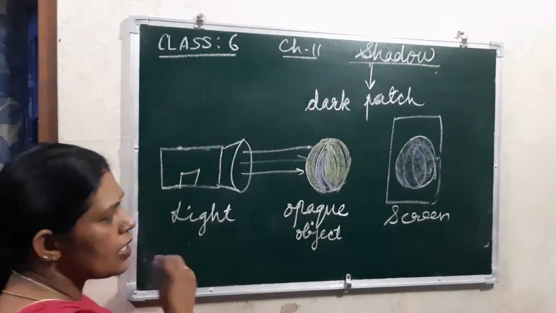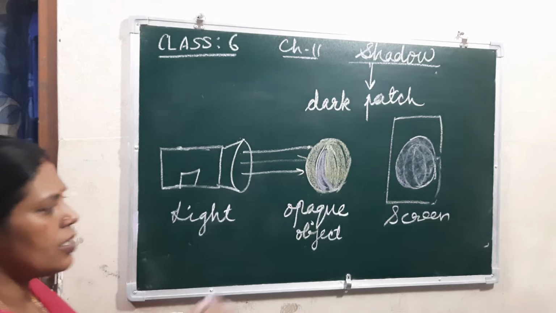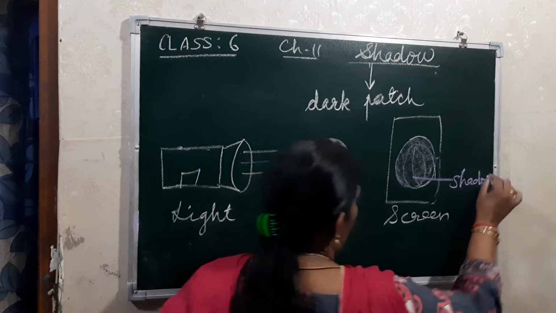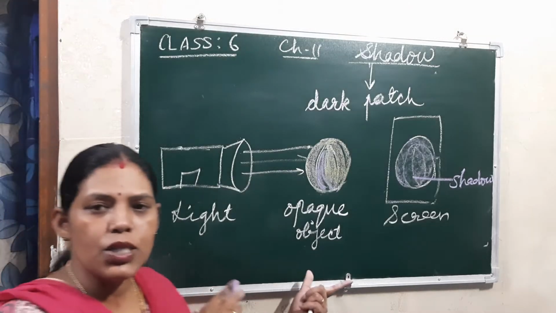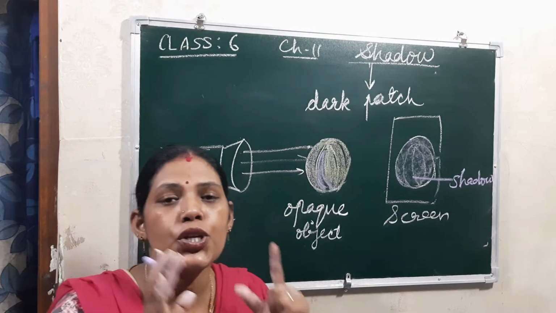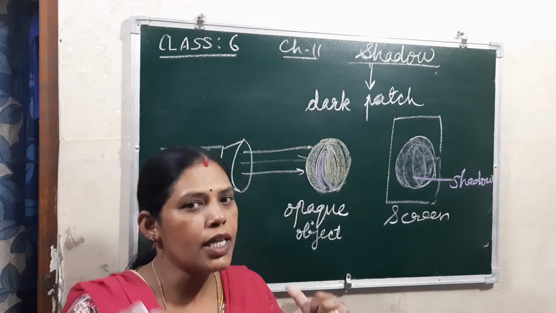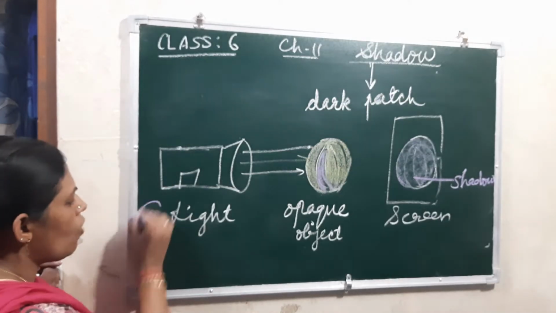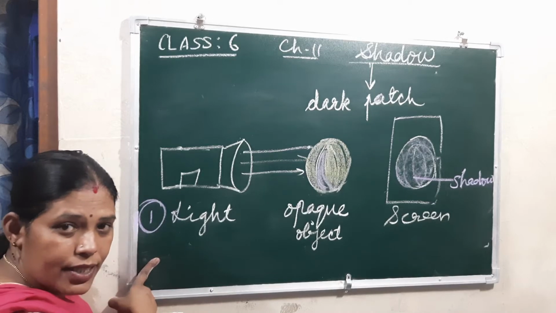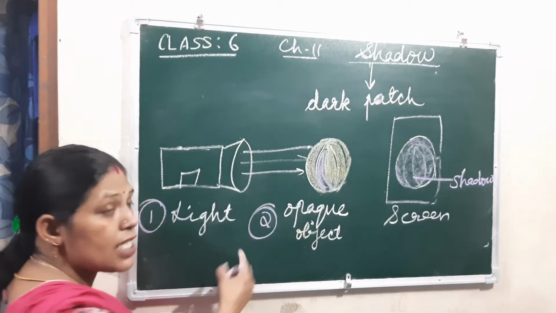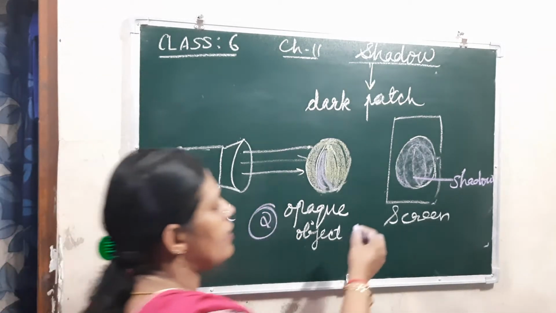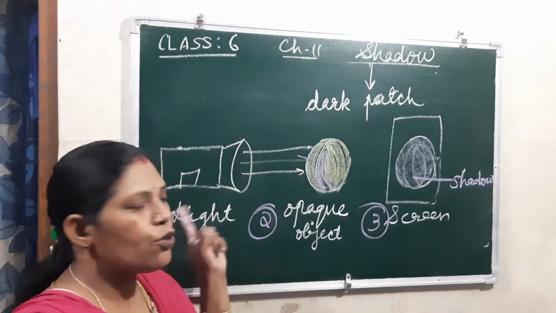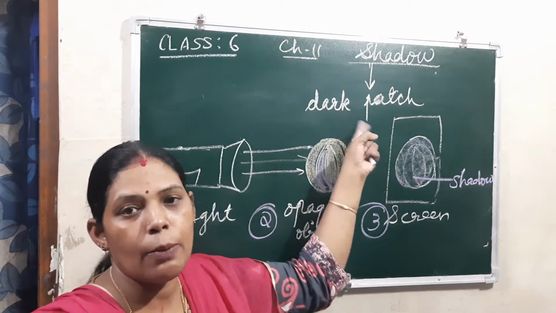So from this, what did you understand, children? For the formation of a shadow, what are the things required? Three things are mainly required. One is the source of light, the second is that there must be an opaque object, and the third is that there must be a screen. Then only the shadow will be formed.